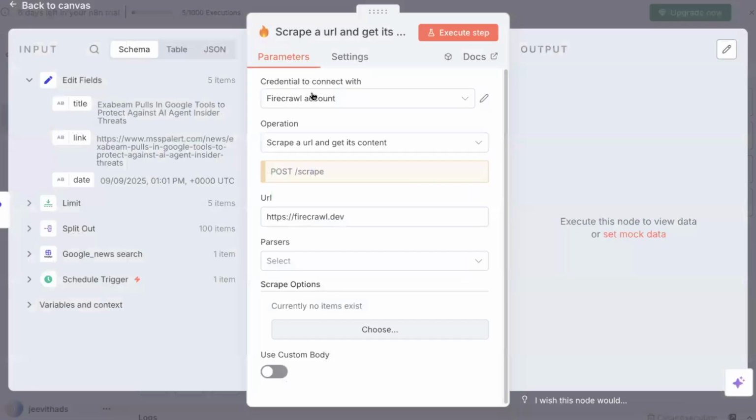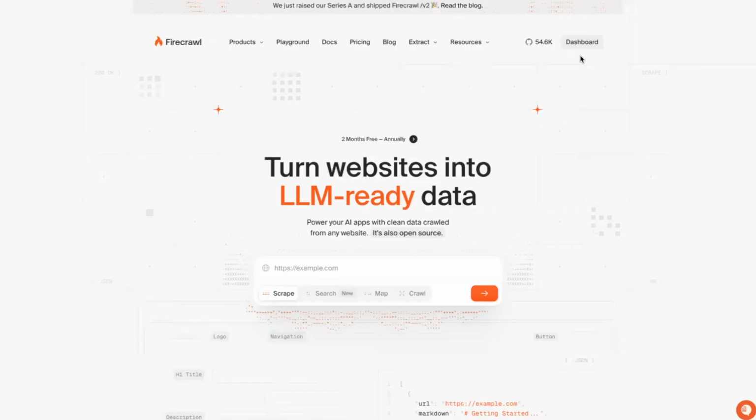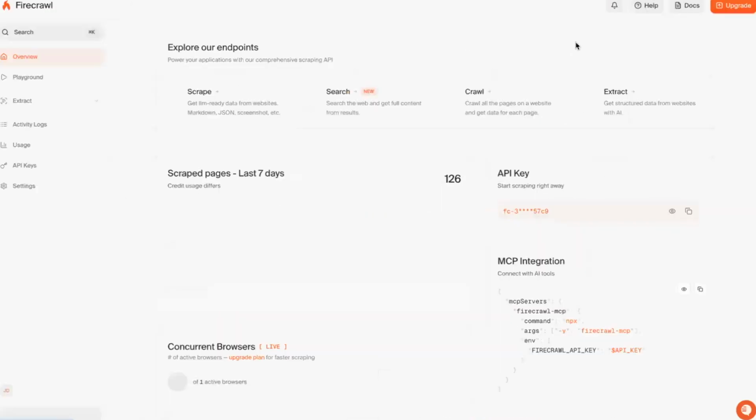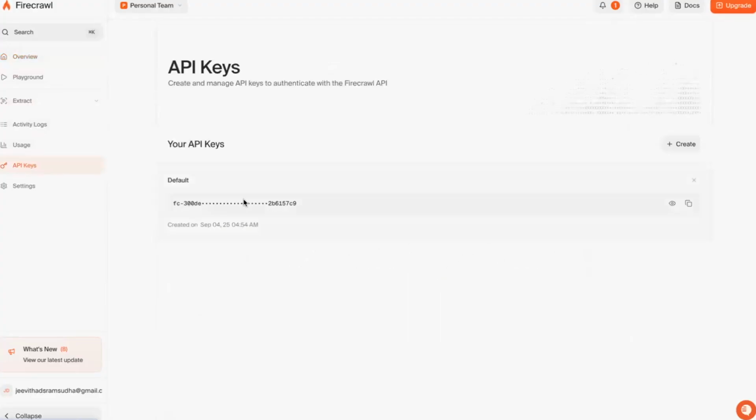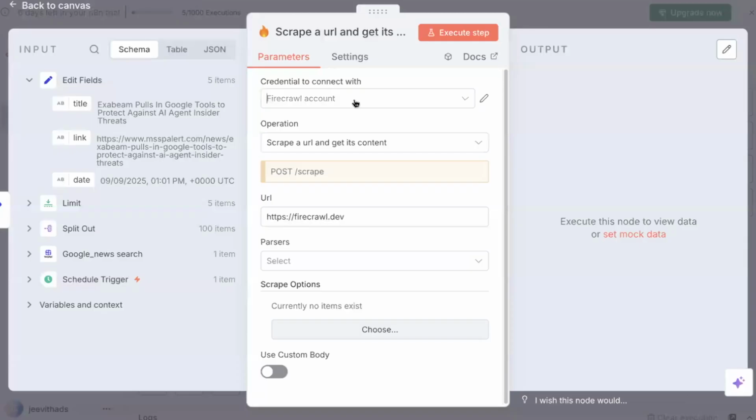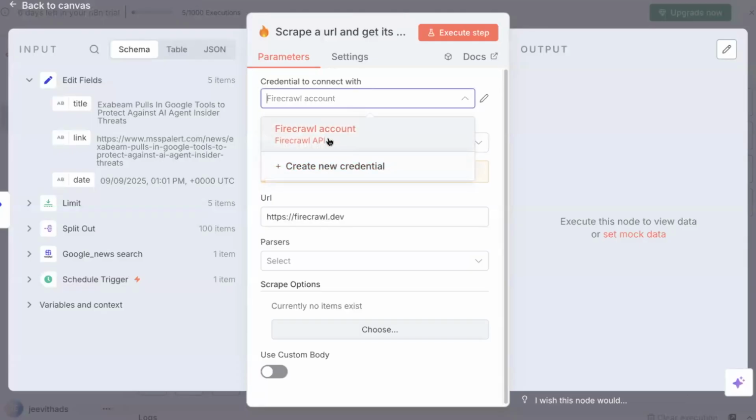Even here, a credential for Firecrawl is important. You just need to sign in, go to the dashboard and to the API key section. You will see the API key; copy it, click on a new credential and paste it. I have already set the credential in my n8n, so I'm selecting whatever is already specified.